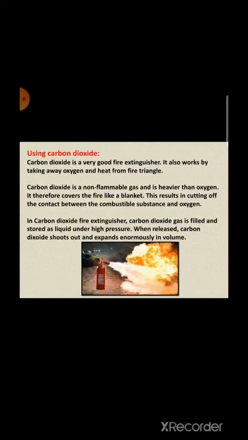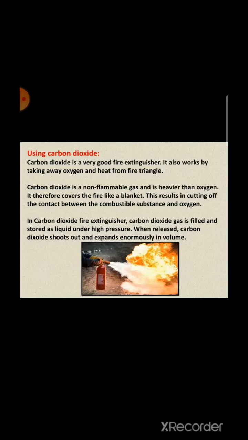Now we will learn how carbon dioxide works to extinguish fire. Carbon dioxide is a very good fire extinguisher. It works by taking away oxygen and heat from the fire triangle. Carbon dioxide is a non-flammable gas and is heavier than oxygen. It therefore covers the fire like a blanket and results in cutting off the contact between the combustible substance and oxygen.